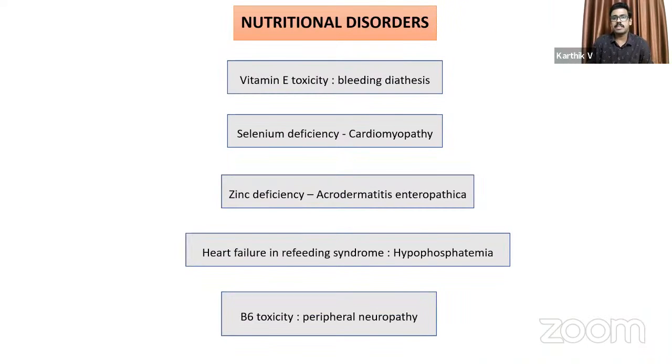Now, one thing that has contributed so much is the nutritional disorders. I've told you that only 1 question had come last year, but here that small section in Harrison has contributed as many as 5 questions. Some of them were confusing also, like the vitamin E toxicity causing bleeding diathesis in those taking warfarin, and the heart failure and refeeding syndrome. We discussed the controversy around that question yesterday also. So those 2 were the controversial questions from nutritional disorders, and the other 3 were pretty straightforward.